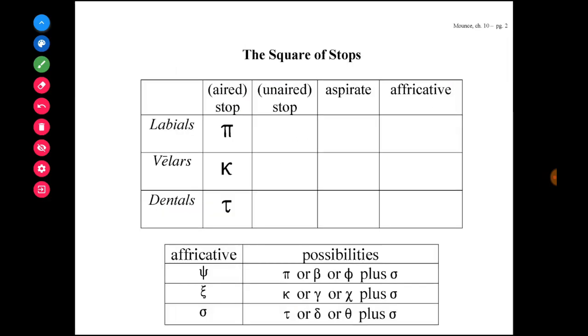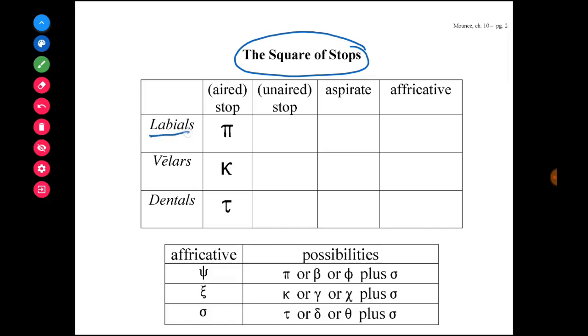Now to help us understand how the third declension nouns are formed, we're going to use an extra tool called the square of stops. The square of stops is actually a phonetic chart telling us how certain letters in the Greek alphabet are related to each other. And in the square of stops, there are 3 families of letters.